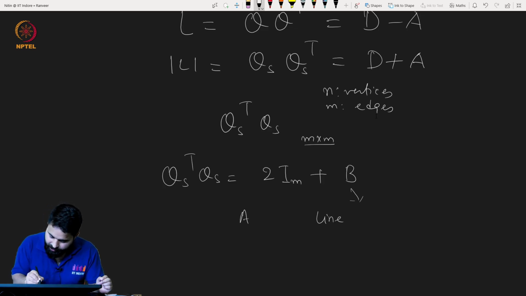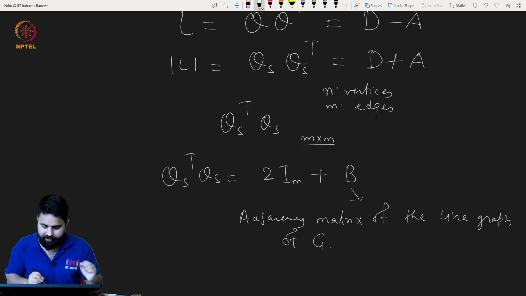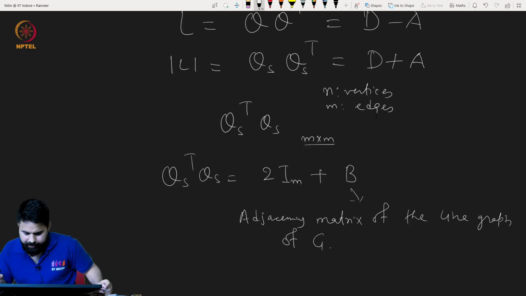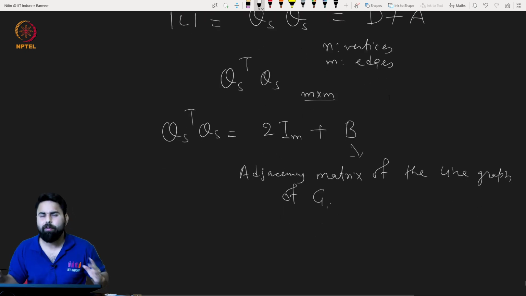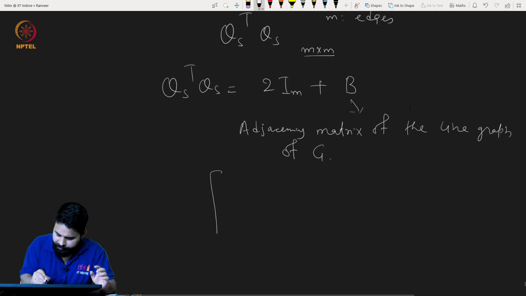This matrix is actually the adjacency matrix of the line graph. I will tell what a line graph is. The line graph of G, where your original graph is G. But why is this true? Let me give you a very interesting hint about this.